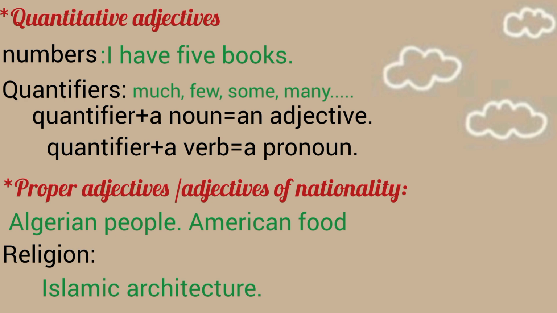The fifth type is proper adjectives, or adjectives of nationality. For example, Algerian food, American people, Italian pasta, and also religion, for example, Islamic architecture, and so on.